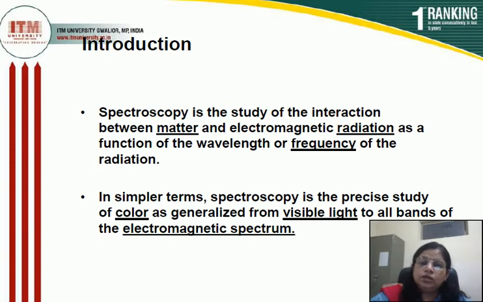In short, spectroscopy is the study of the colors which comprise the visible light in the form of different colored bands of the electromagnetic spectrum. According to the definition, this is the branch of science which deals with the interaction of substance or matter with electromagnetic radiation.